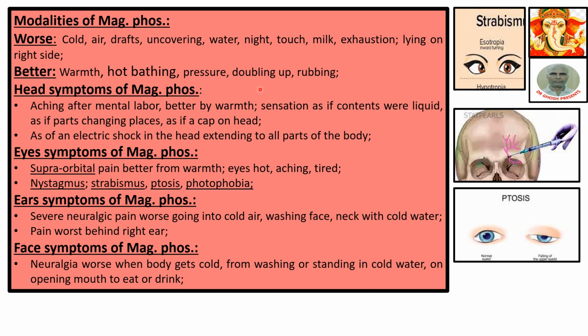Modality of Mag Phos. Worse: cold, air, draft, uncovering, water, night, touch, milk, exhaustion, lying on right side. Better: warmth, hot bathing, pressure, doubling up, rubbing.